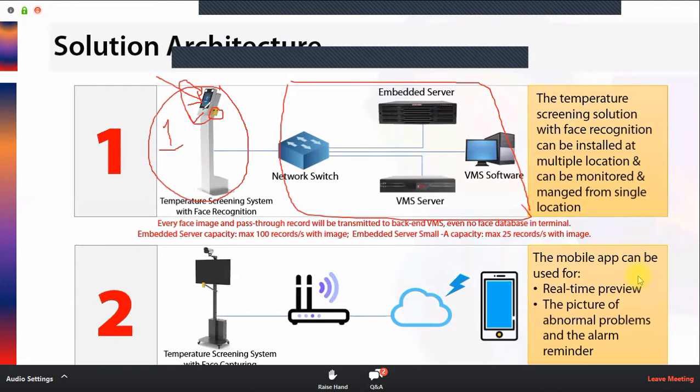Now this machine is already capturing and recognizing the face. Together with the face, it will overlay the information of the temperature. If the face gets matched from the database and the temperature is normal, the door will open automatically and he will easily access the premises. Now if any person is detected, identified and recognized, but the temperature is abnormal, at the same time there will be a voice notification and he will not be allowed to enter the premises.